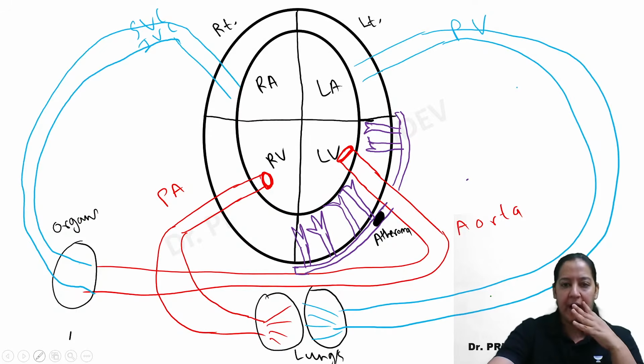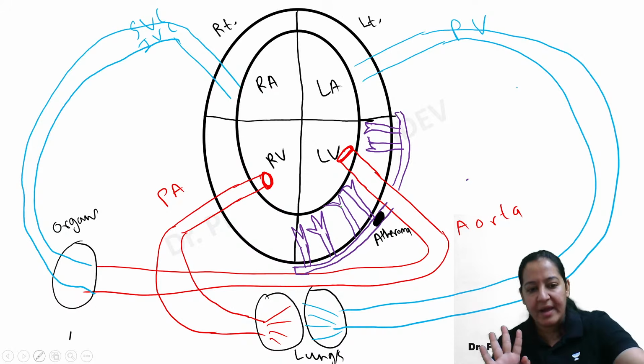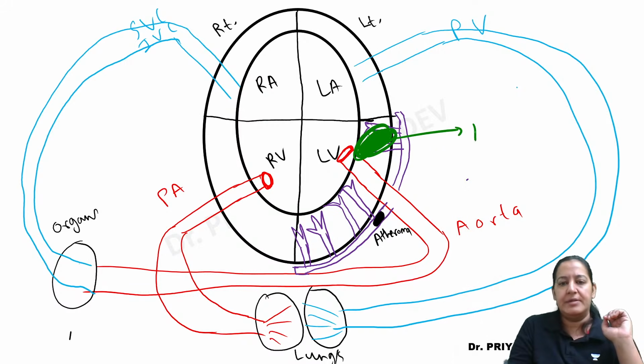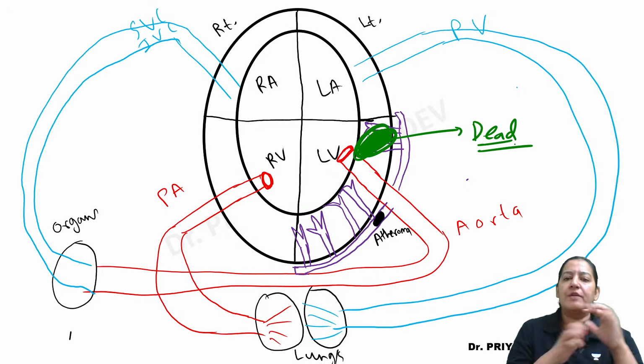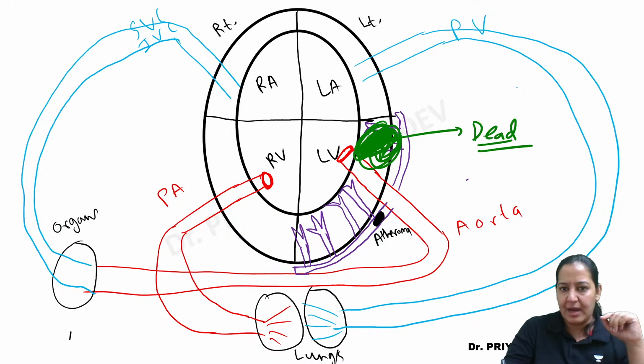Now see the diagram of the heart. What is happening in this diagram? MI is happening. What do you mean by MI? Actually, one portion of the heart is not working. This portion of the heart is dead. Just suppose, for example, this portion of the heart is dead. So the cells present in this portion are non-functional. Remaining cells are functional. Maybe this portion's cells are not functional.